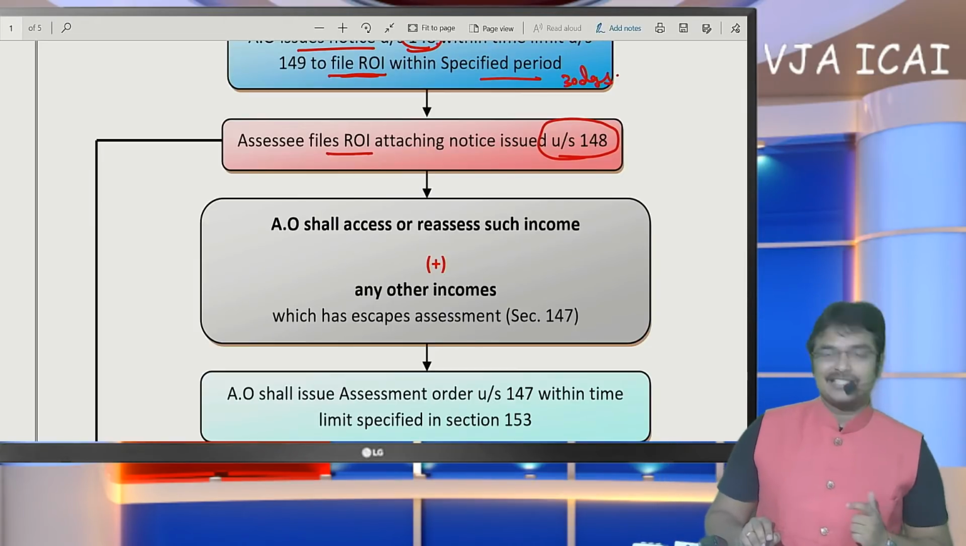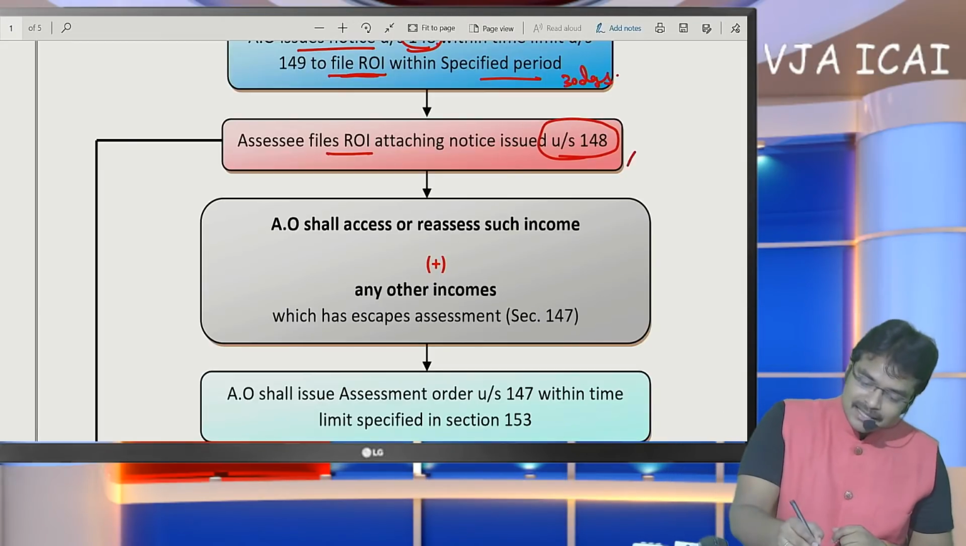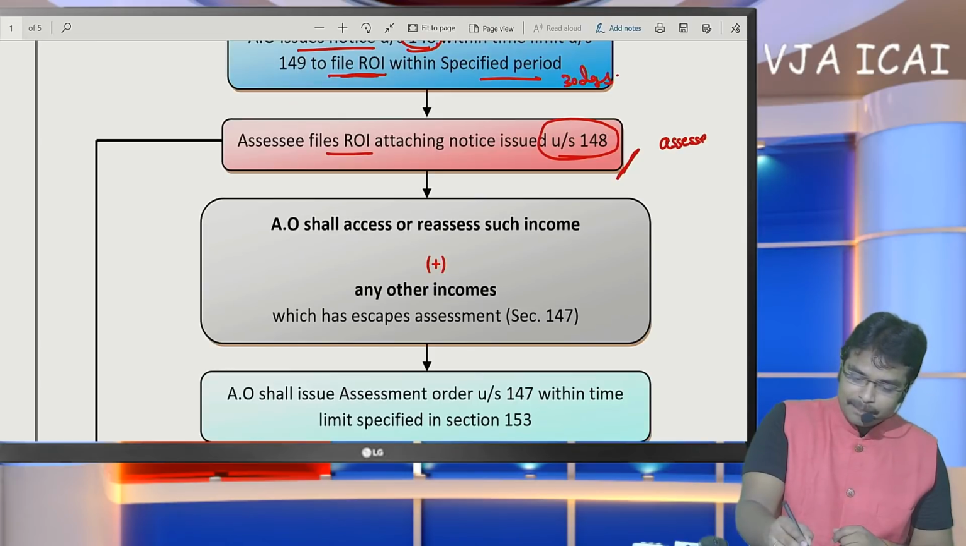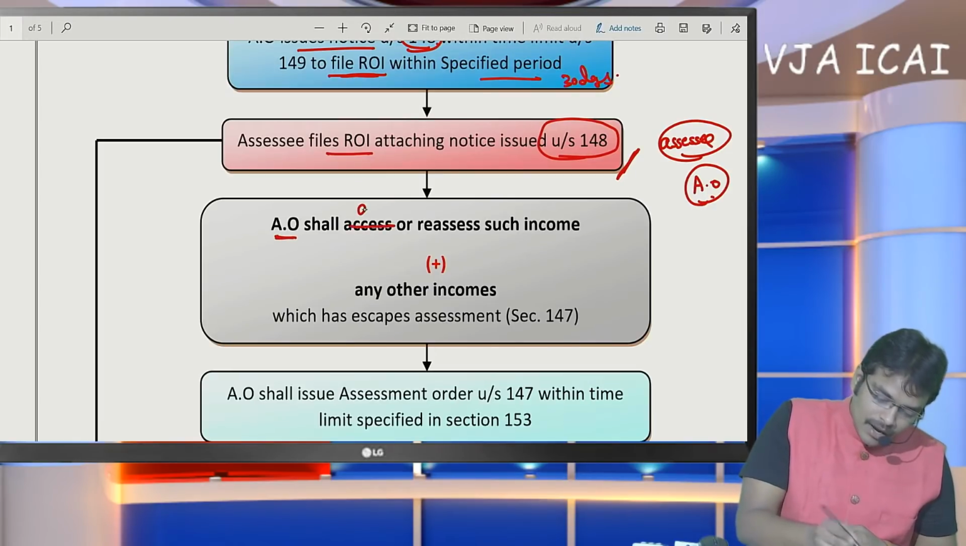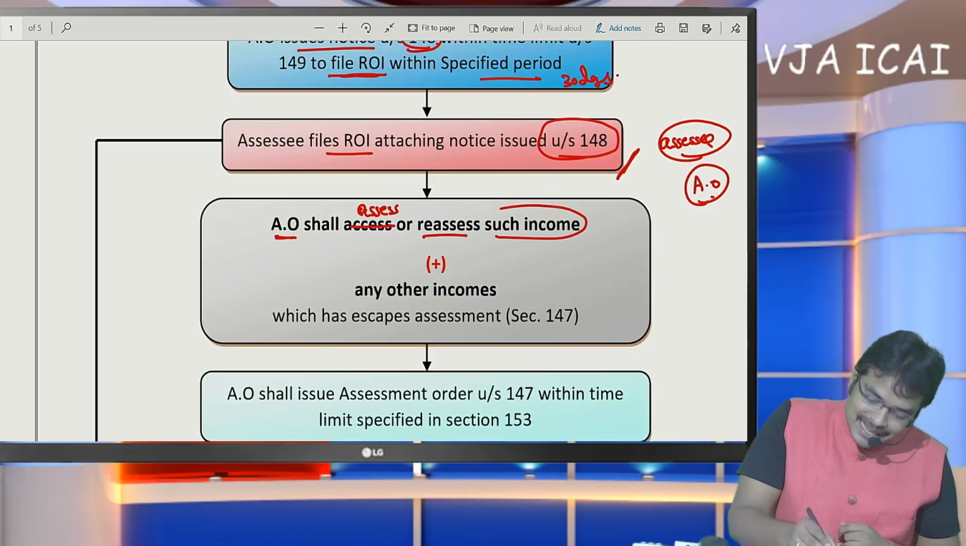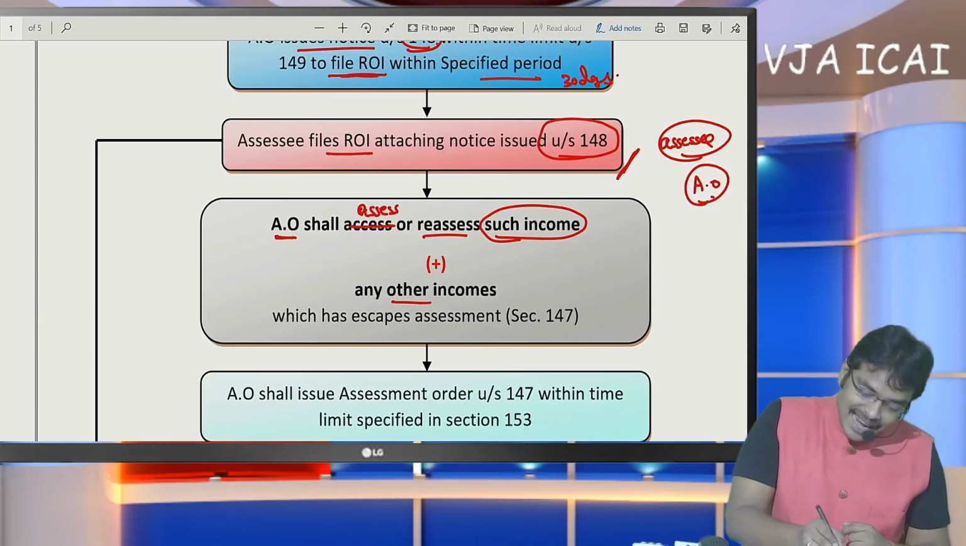If we attach such notice, we can file the return of income. Now the procedure starts. Up to here, the SSE's duty is completed. Now begins the duty of the assessing officer. Now the AO shall assess or reassess such income. The AO shall assess such income plus any other income.